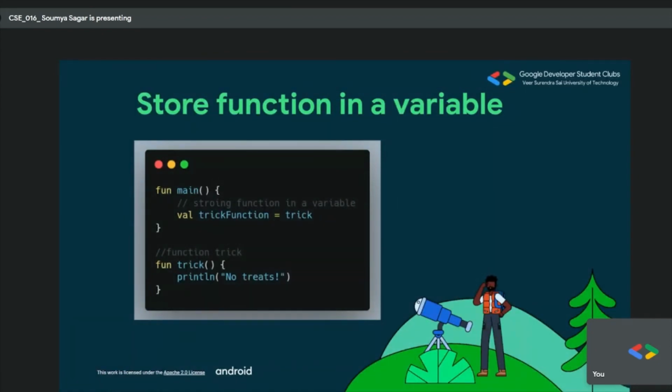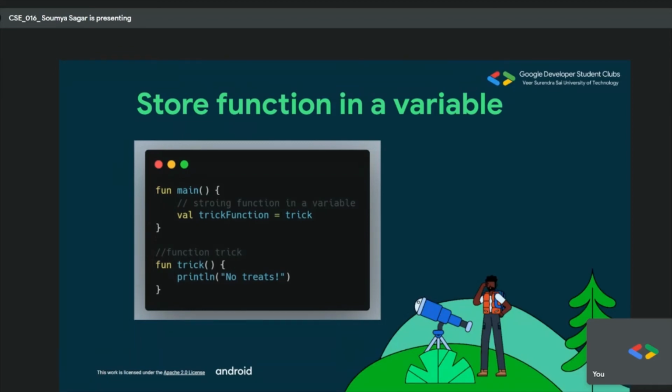You can think of it as a key. Assume that trick is a room and the val trick is basically a person, and he wants to open this room, but he does not have the key, so he can never open it.